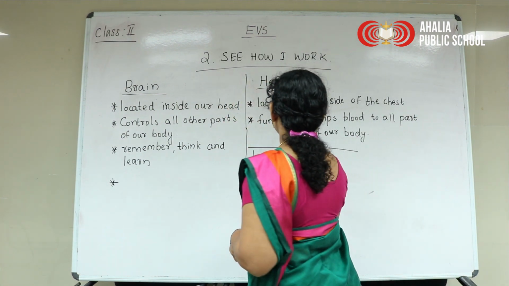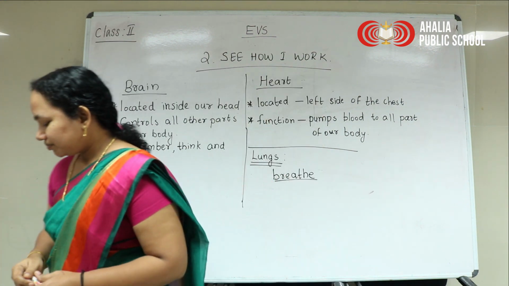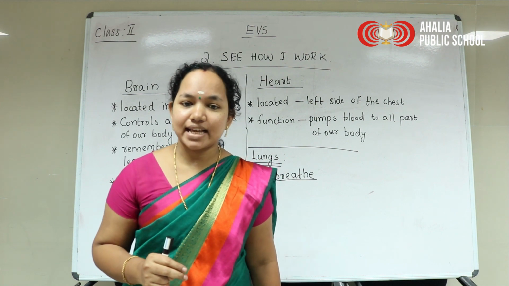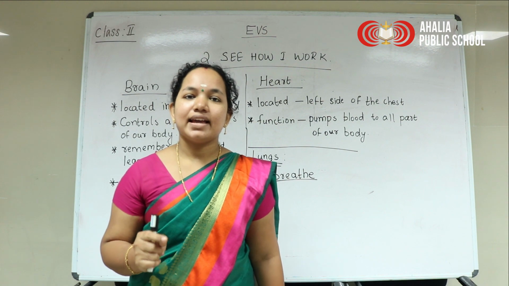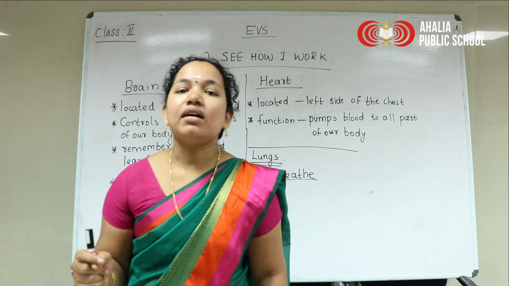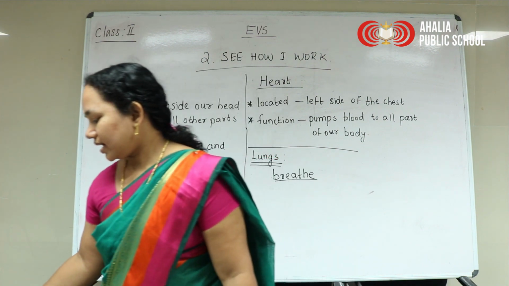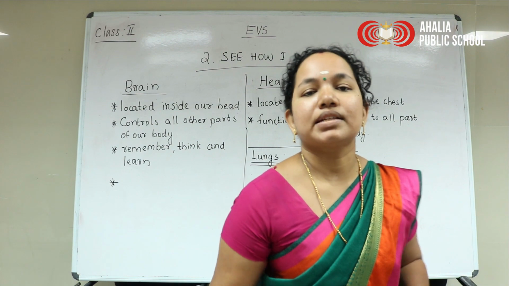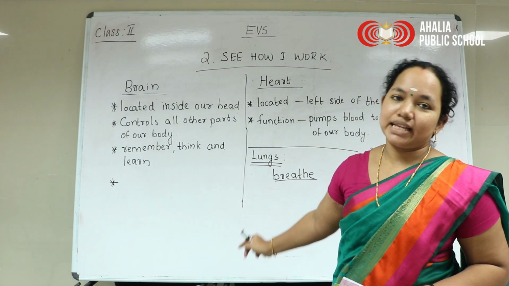It helps us to breathe. Then we have two lungs. How many lungs? We have two lungs, and they are located on either side of our chest, and they help us to breathe.